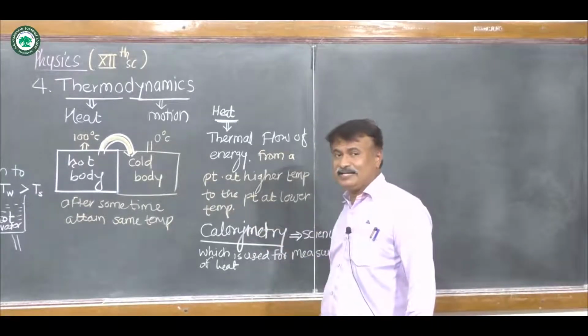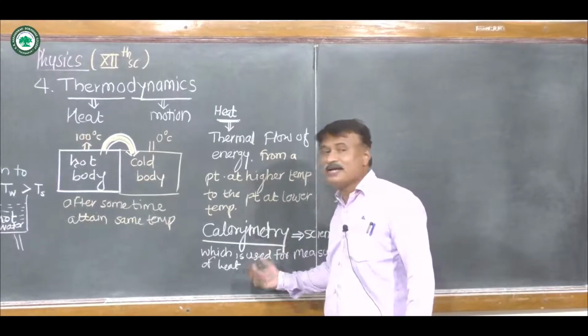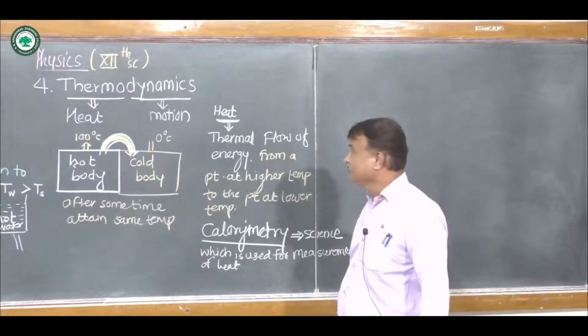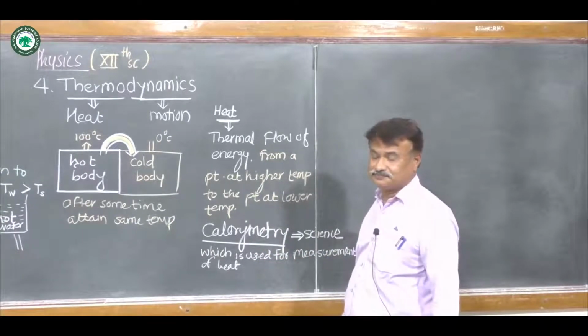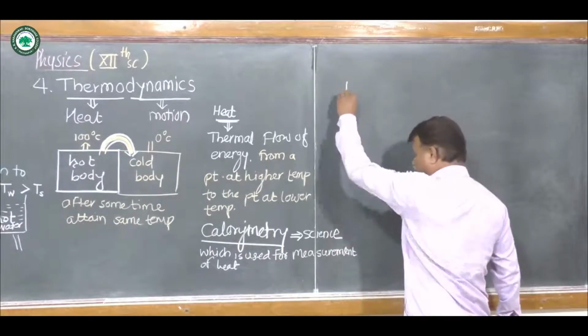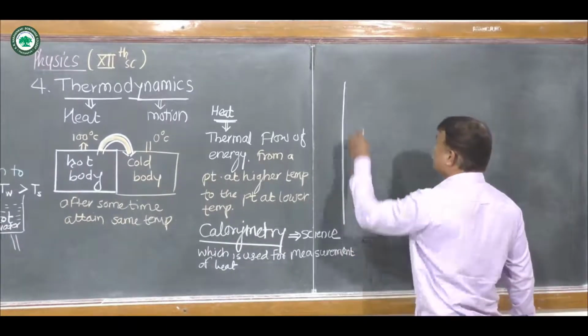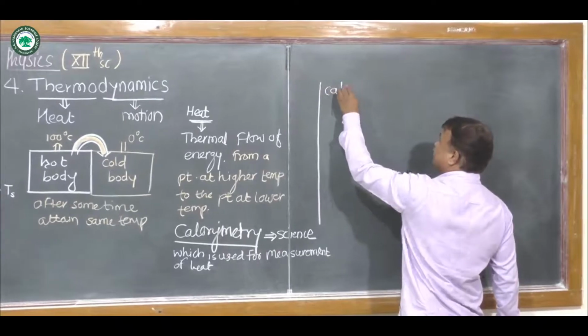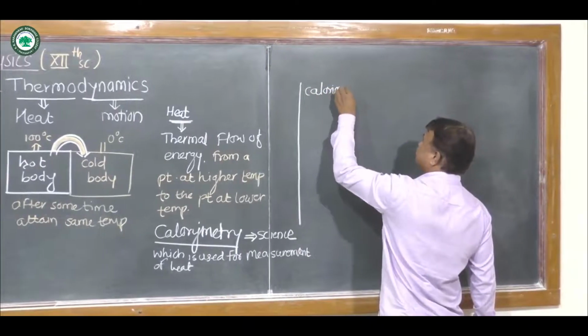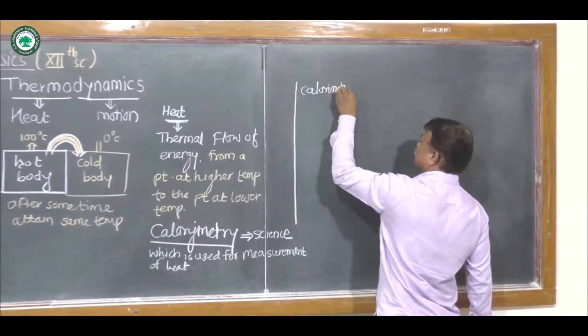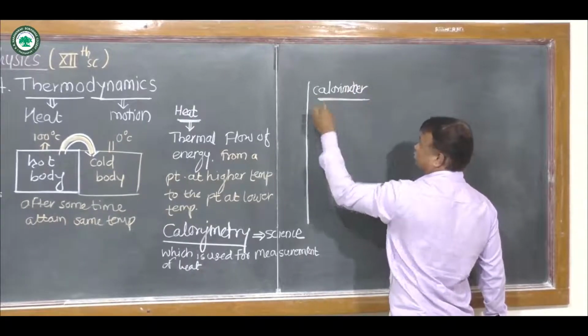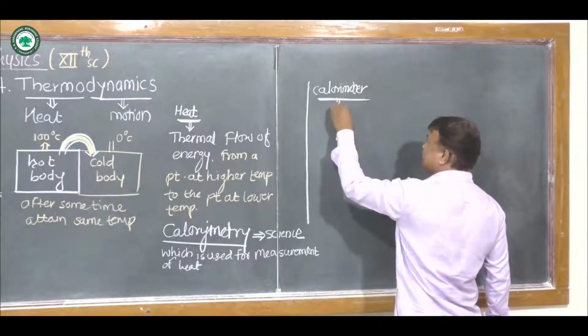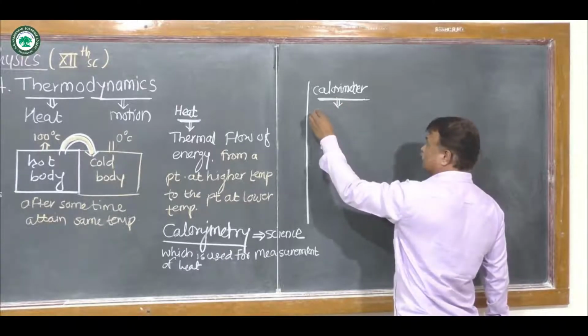Now the instrument which is used for measurement of heat, that is called as calorimeter. So what is calorimeter? Calorimeter is the instrument with which we can measure the heat.